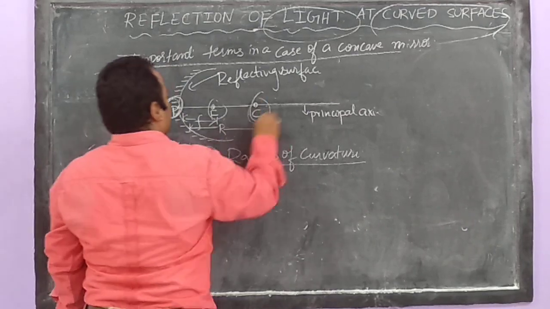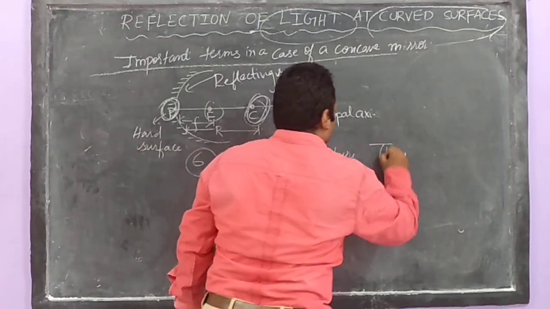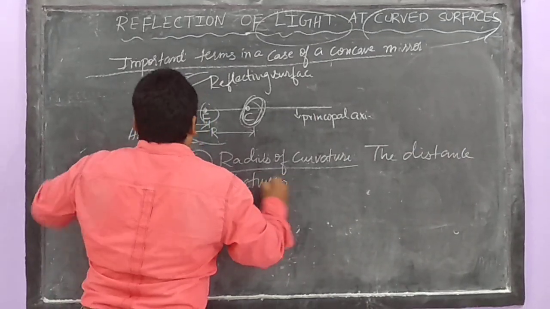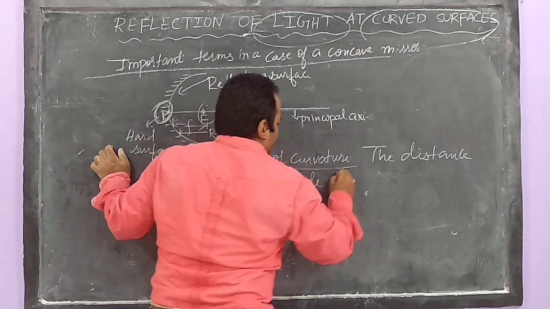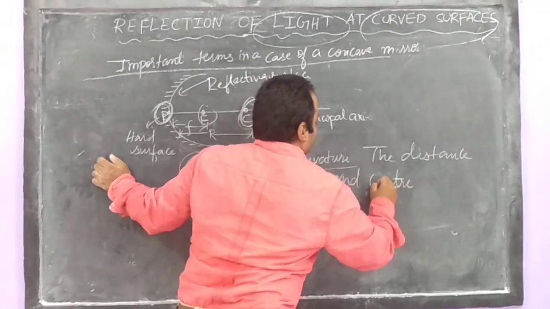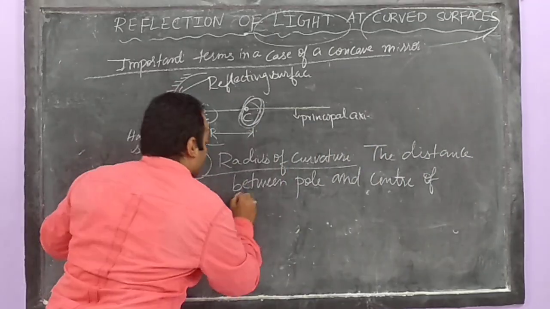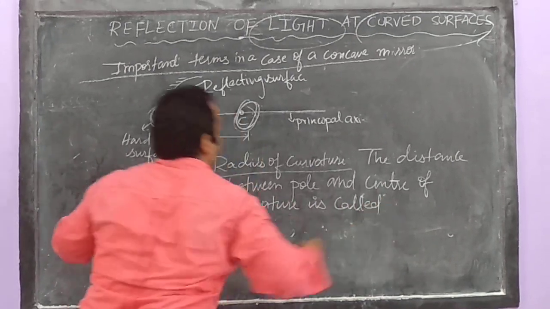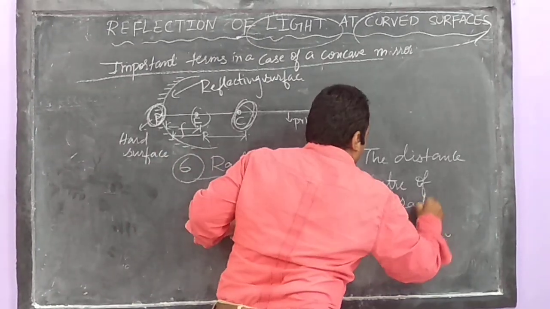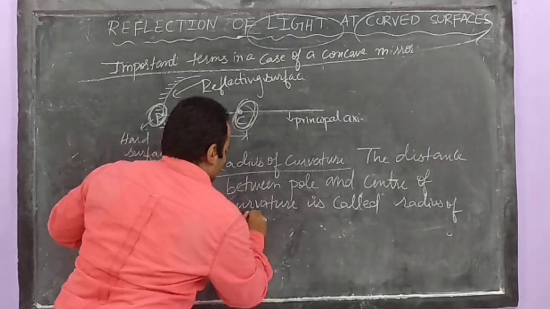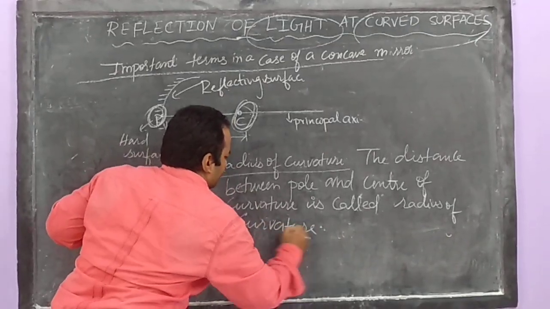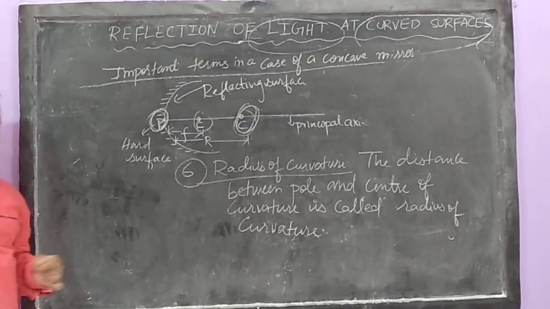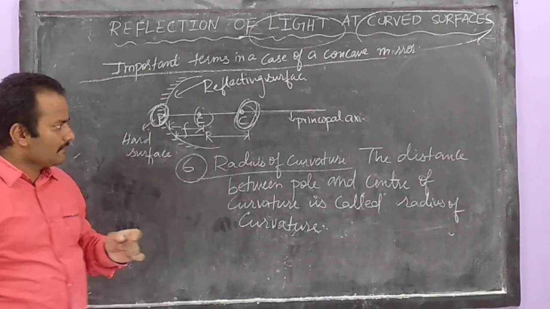The distance between pole and center of curvature is called radius of curvature. So my dear friends, we completed our important terms in the case of a concave mirror.